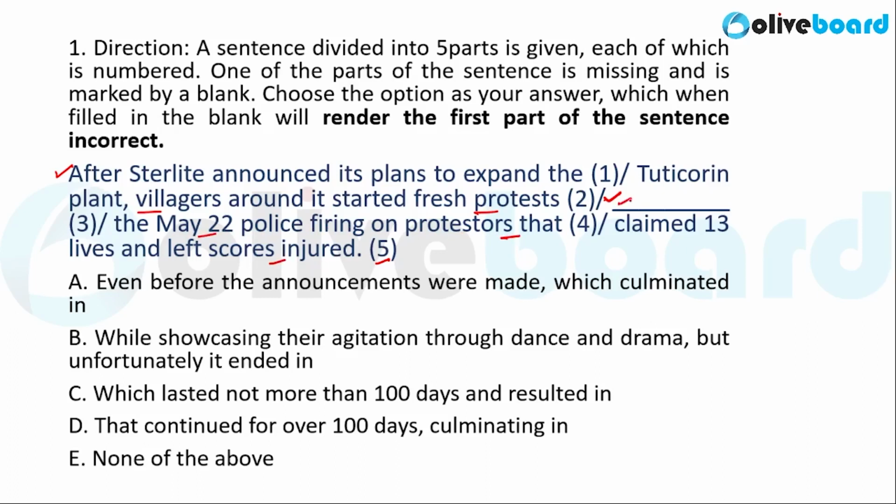So you have to fill in this blank in such a way that the first part of the sentence is rendered incorrect. Now, if you go through the options, you will see that options B, C and D fit in the blank and render the sentence correct. But in case you fill in the blank with option A, this renders the sentence incorrect. Why? Because it indicates a contradiction. So part A says even before the announcements were made. But the sentence says after the company announced its plan. So this indicates a contradiction and part A leaves the sentence incorrect. Hence A is the correct answer.